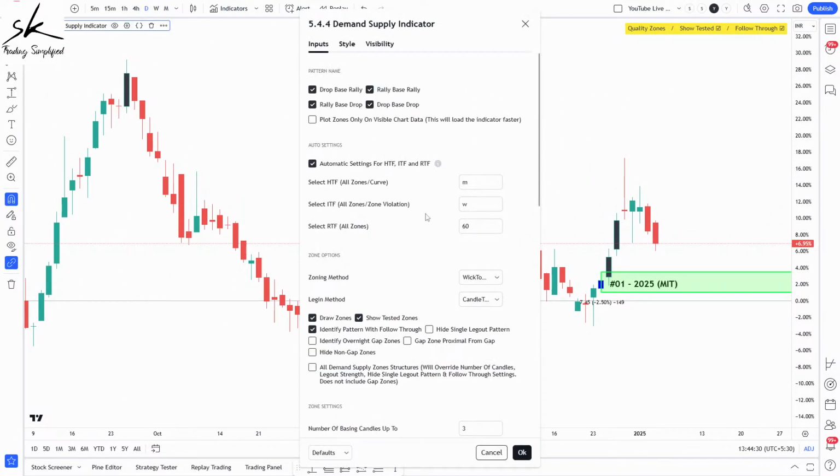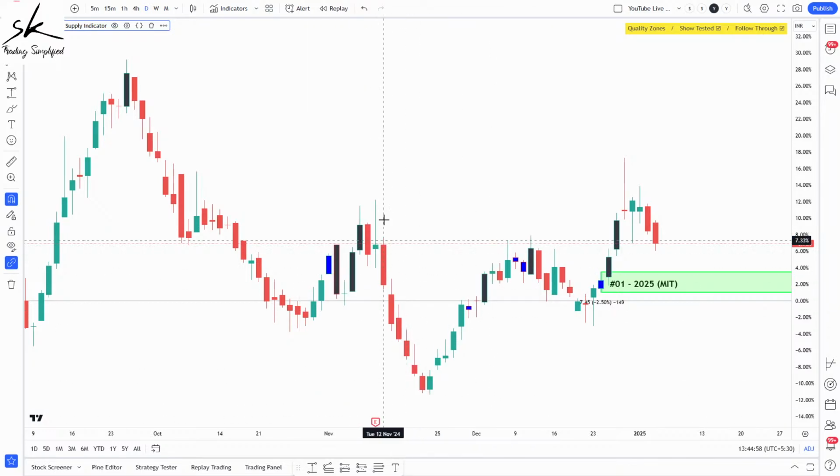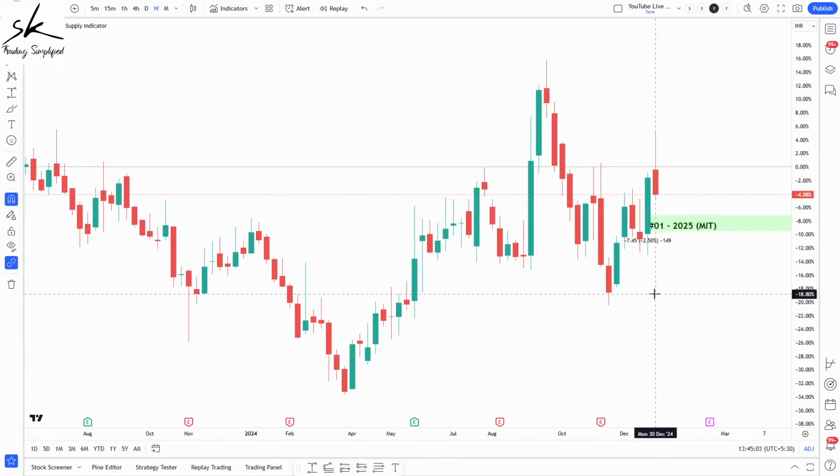Now, the beauty of this indicator is that you can set your higher time frame, intermediate time frame, and refining time frame in the settings. Like here, you can see I've given my higher time frame as monthly, intermediate as weekly, and the refining as 60, and then you can click on automatic settings, so that whenever you're changing between these time frames, the applicable settings, like for the higher time frame we need all zones and curve, for the intermediate we need all zones and zone violations, get applied automatically, so you don't have to manually change these settings over and over again.